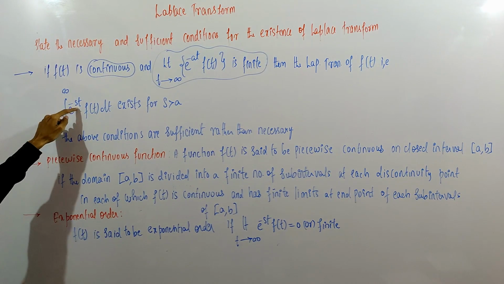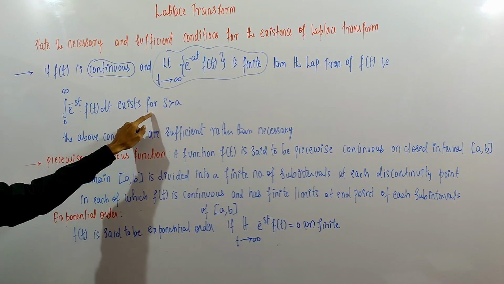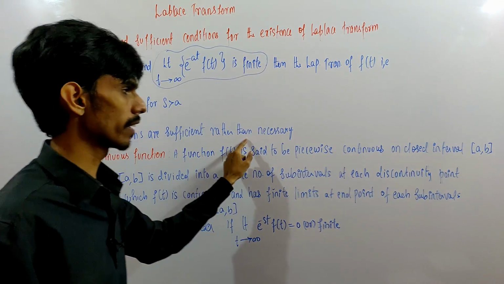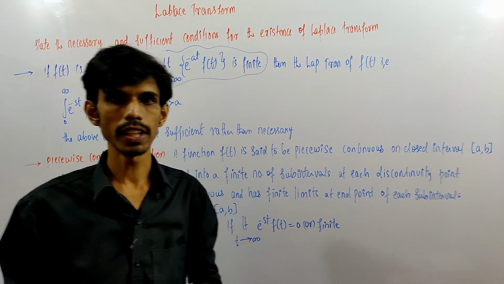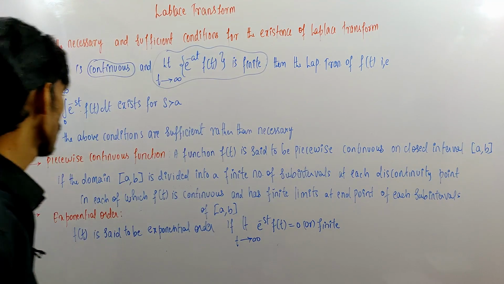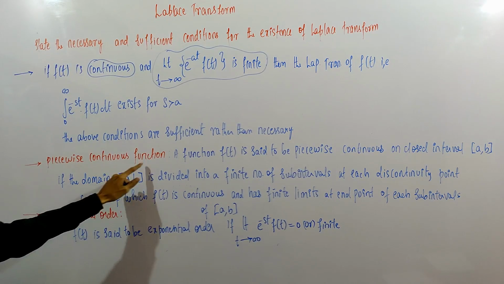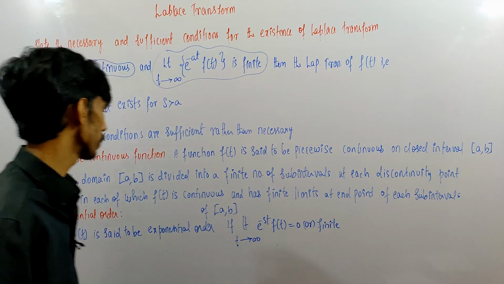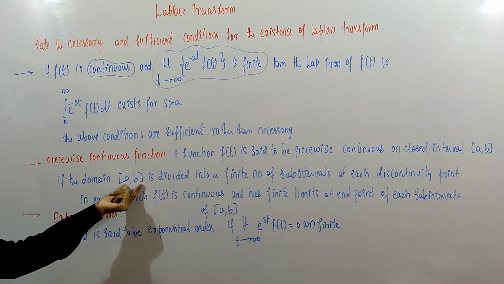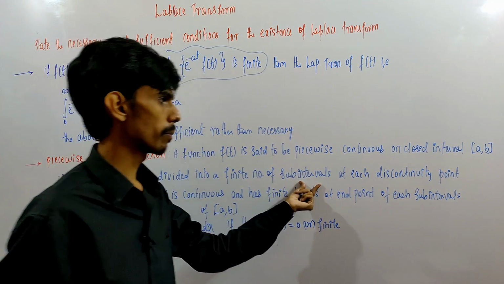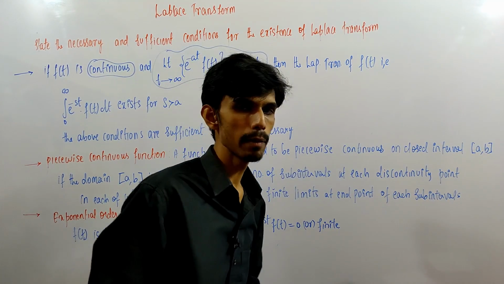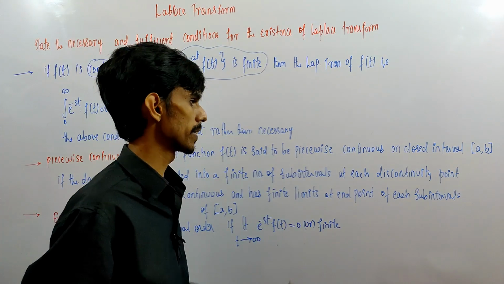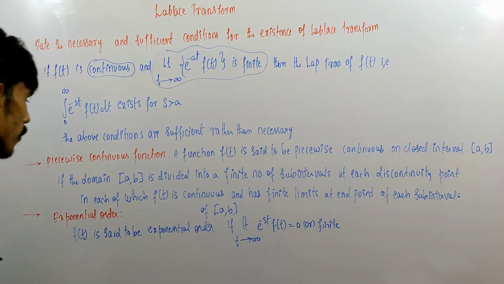Then the integral from 0 to infinity of e power of minus st f of t dt exists for s greater than a. The above conditions are sufficient rather than necessary. It means that the above two conditions are sufficient but not necessary. Let us see what a piecewise continuous function is. Any function f of t is said to be piecewise continuous on the closed interval a to b if the domain of this closed interval a to b is divided into a finite number of subintervals, and in each subinterval f of t is continuous and has finite limits at the end points of each subinterval of a b.